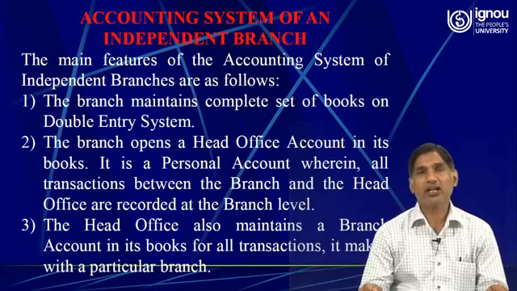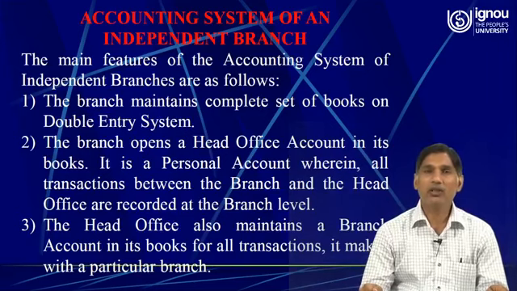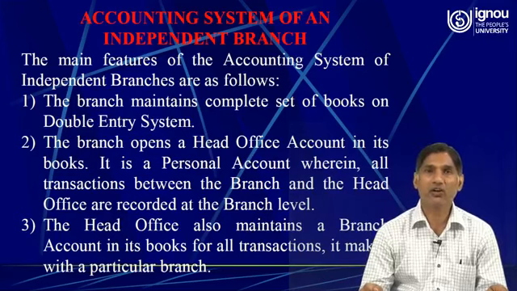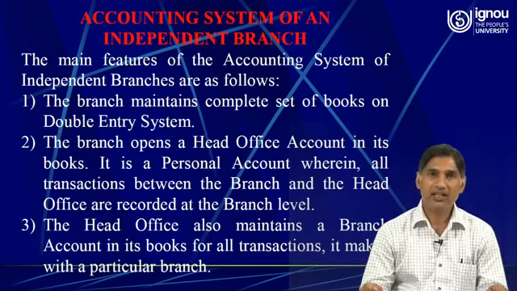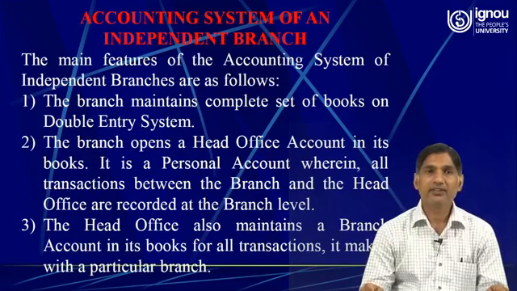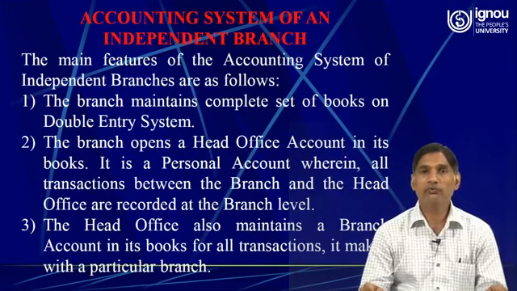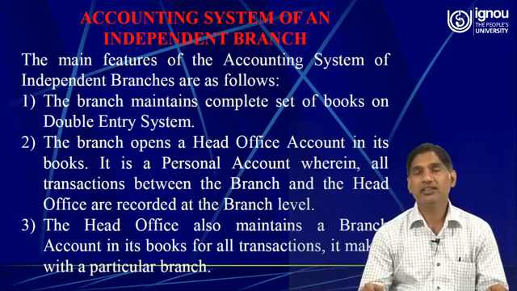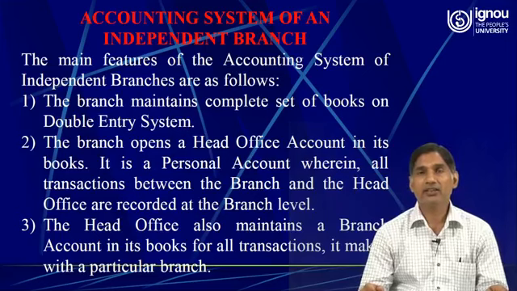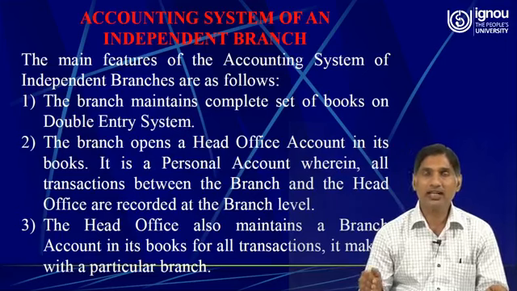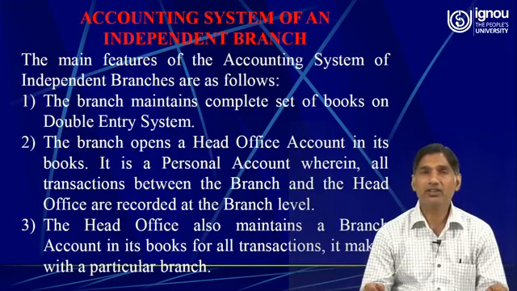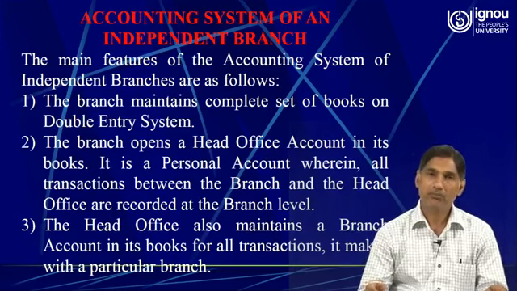It is a personal account wherein all the transactions between the branch and the head office are recorded at the branch level. Then the head office also maintains a branch account. So when the transactions are recorded by the branch, the branch generally keeps the account of the head office, and when the accounts are maintained by the head office, the head office will maintain the branch accounts.